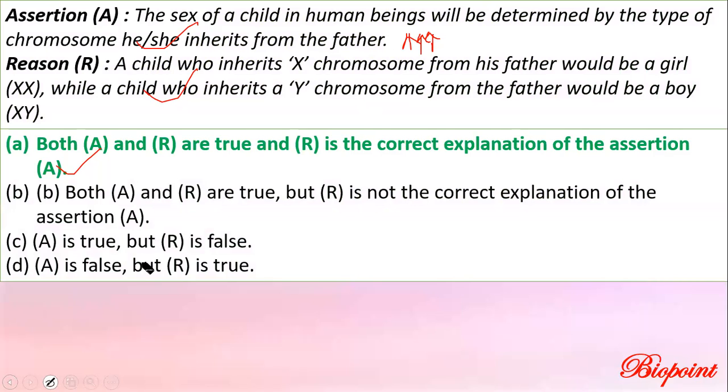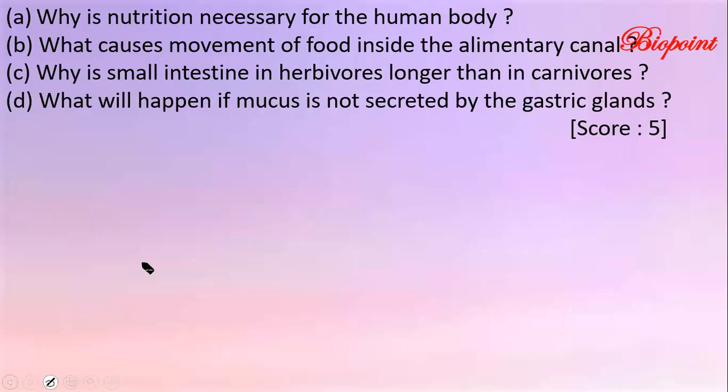So this marks the end of our 1 mark questions. We are moving on to 5 mark questions. There were no 2 mark or 3 mark questions from our reduced syllabus. There were questions, but they belonged to the chapter Control and Coordination, the second chapter, endocrine glands and all those things. So this was the next question, a 5 mark question from the chapter Life Processes. Let's discuss one by one.